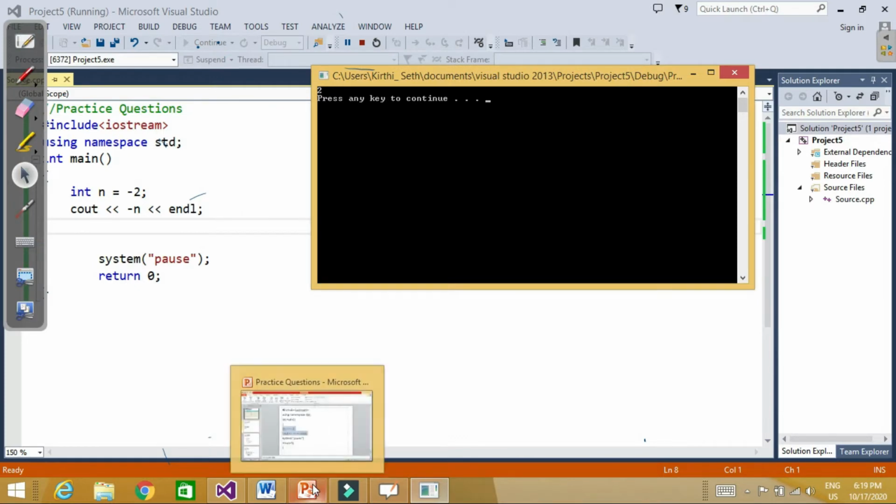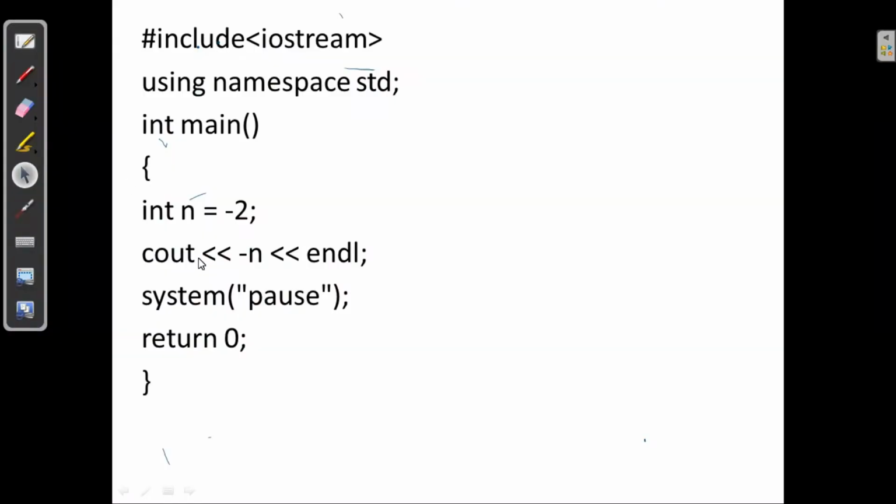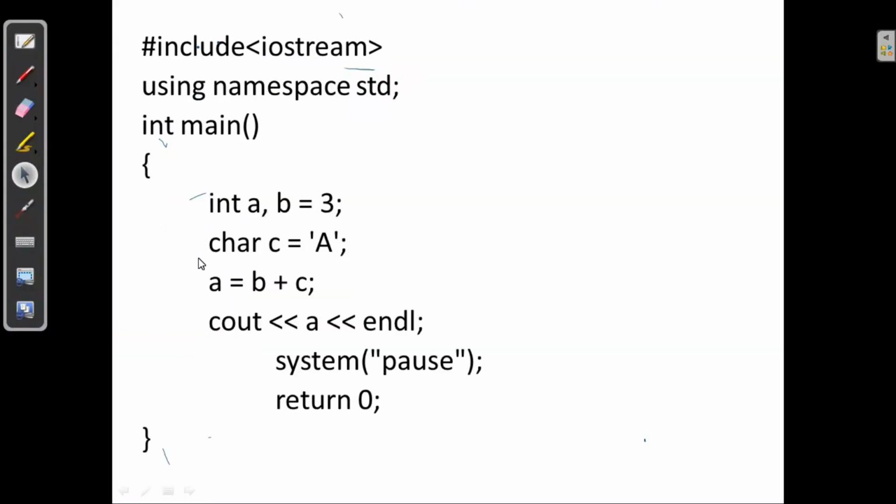Now let's check the next problem. So the next problem says, if a is equal to b, here are two variables a and b. So a and b is equal to 3. b has been given one value that is equal to 3. Now we have one character, char c is equal to 'A'. So this variable c is equal to capital A.